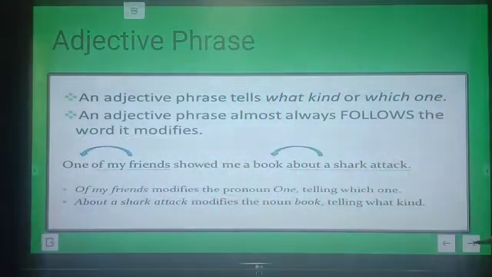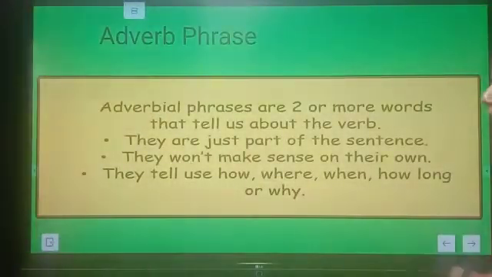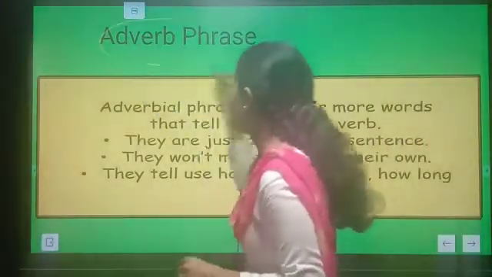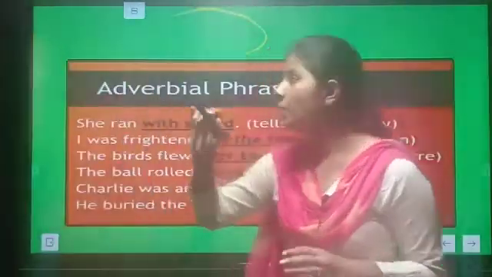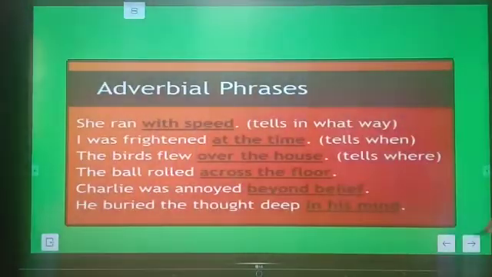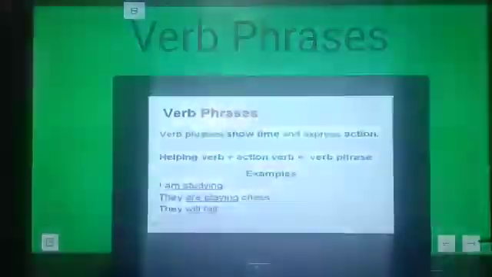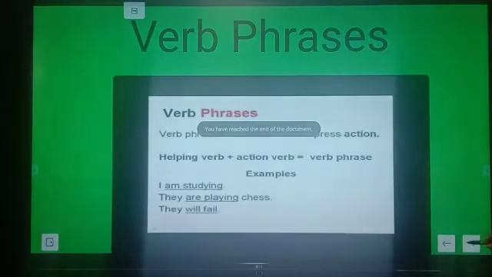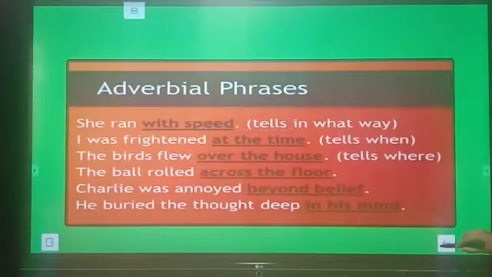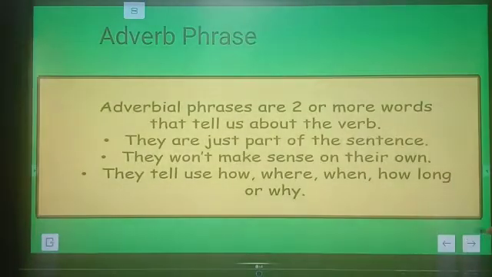Now let's move forward and understand what is an adverb phrase. So you can see some examples. Adverbial phrases are two or more words that tell us about the verb.